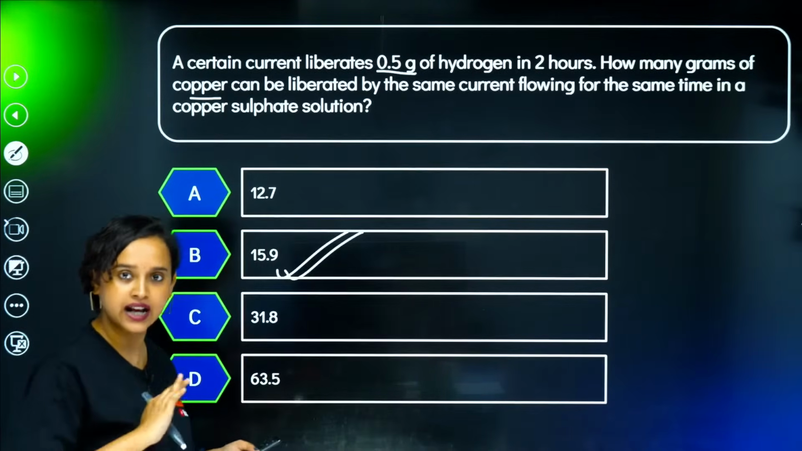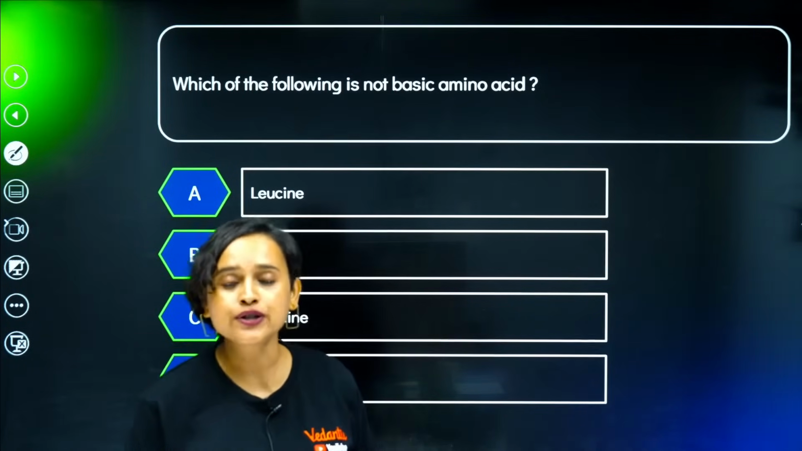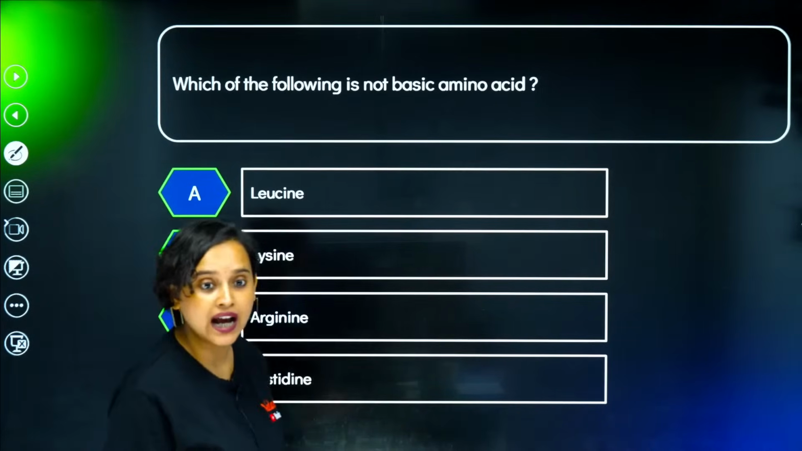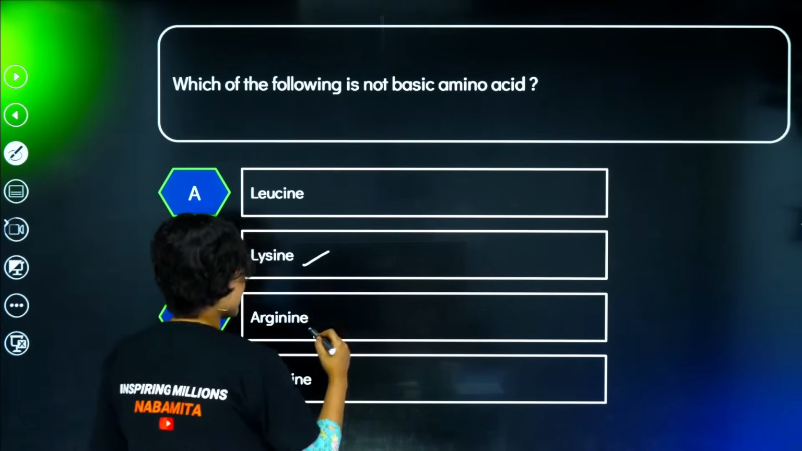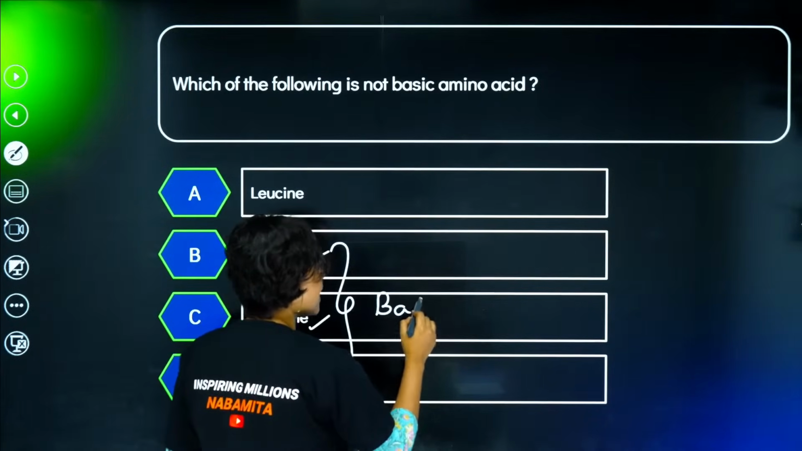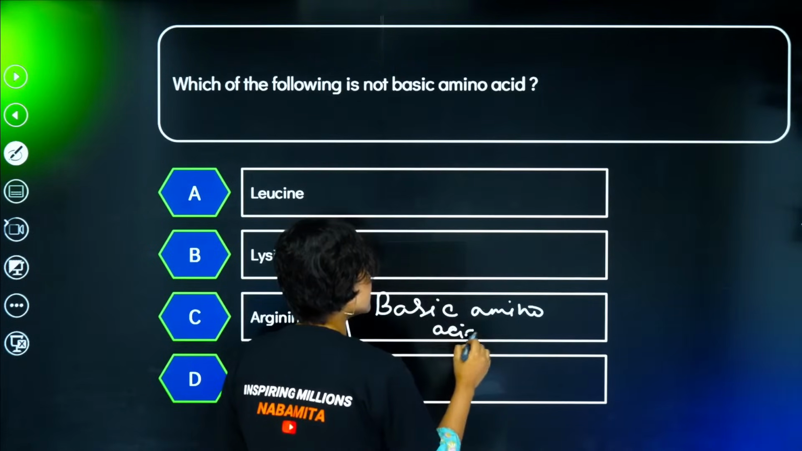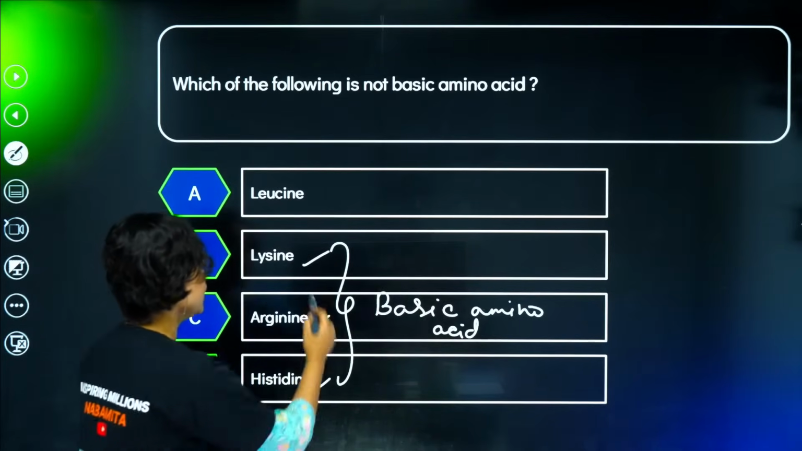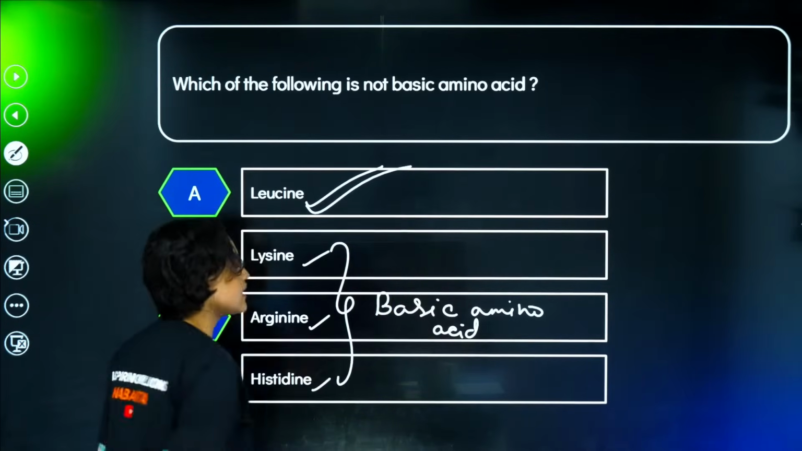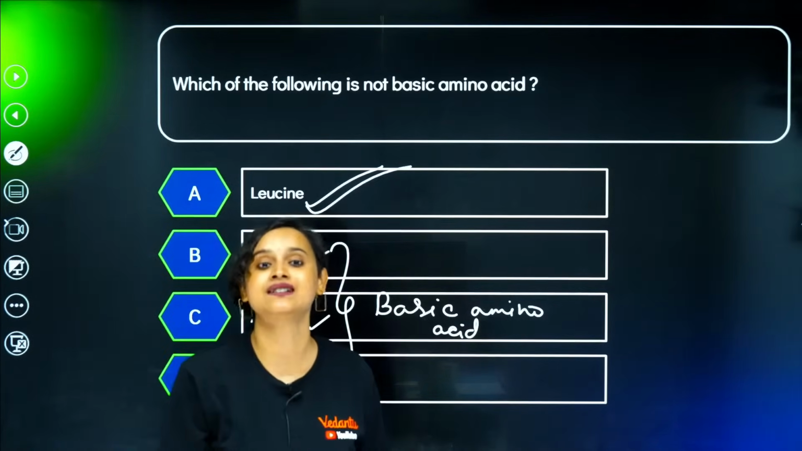Anyway, so this we are clear with, right? Absolutely clear. Moving on to the next question, guys. Which of the following is not a basic amino acid? Now we know that lysine, arginine, histidine are all basic amino acids, isn't it? This one is done very easily with the help of the elimination method. If all of them are basic amino acids, that means leucine has to be our answer.